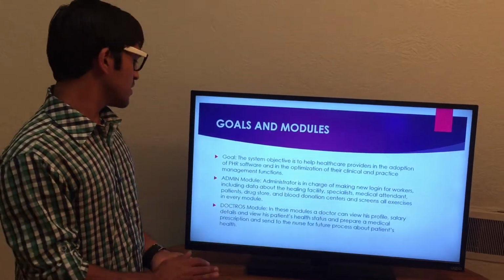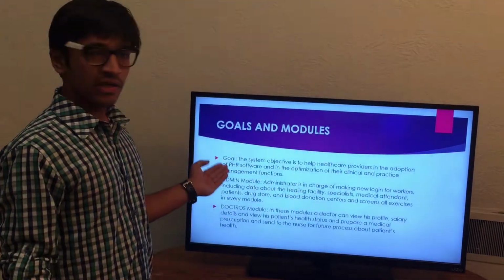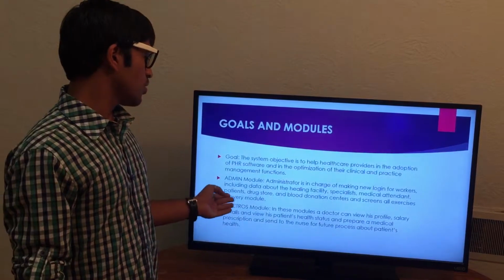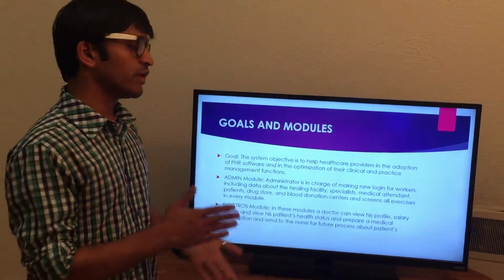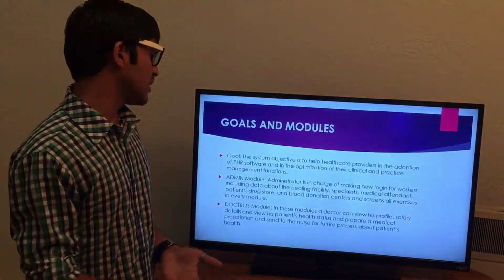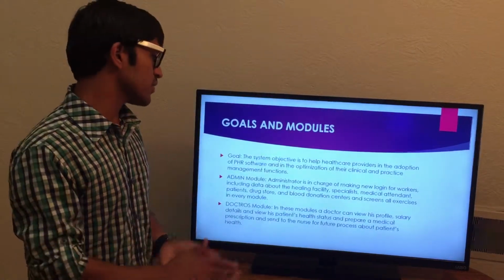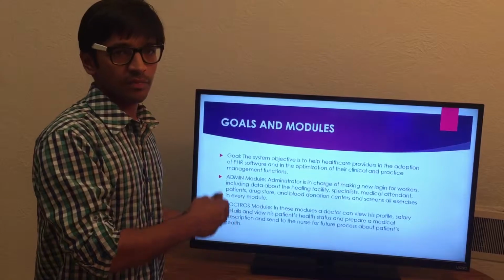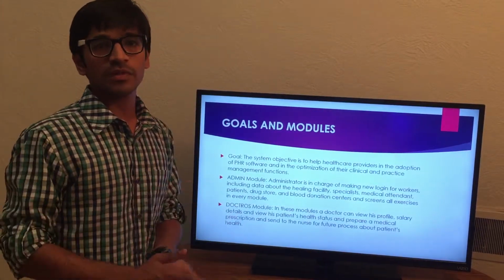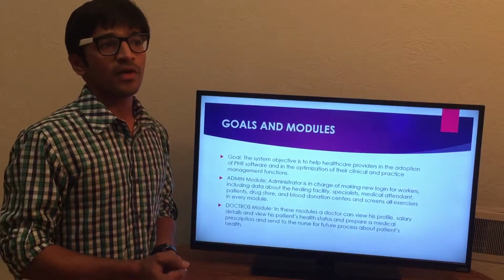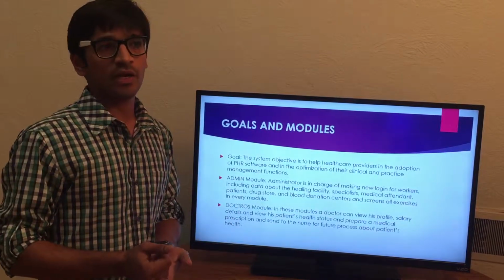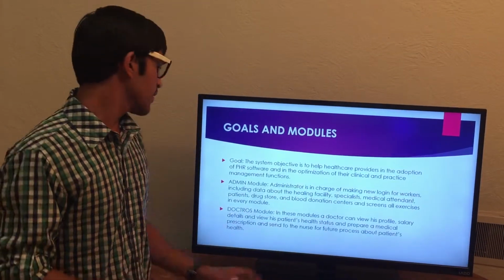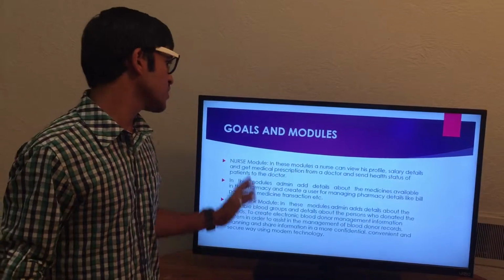The next module is the doctor module, which is under the admin module. The doctor can view his profile, his salary, and the patient's record system. According to the previous record, he can give the prescription for the next step related to the patient's health. The next module is the nurse module.